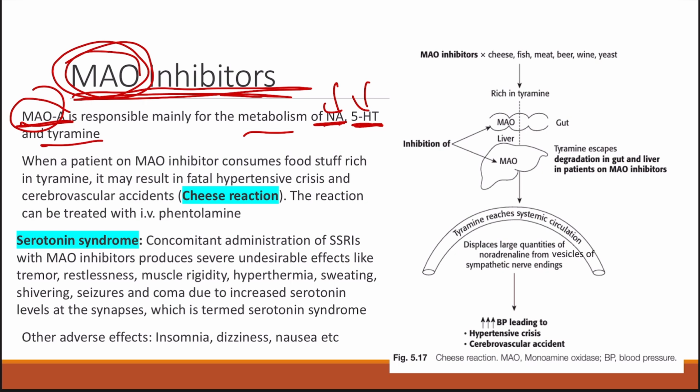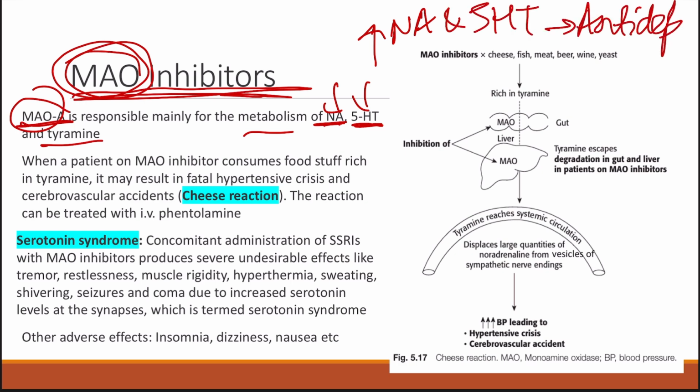So if we prevent the metabolism of these neurotransmitters, their concentration increases in the synaptic cleft, that is increased concentration of NA and 5-HT in the synaptic cleft, leading to antidepressant effect. So very simple mechanism, preventing the metabolism of the neurotransmitters, leading to antidepressant effect.